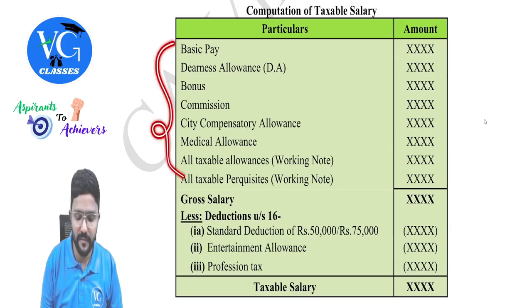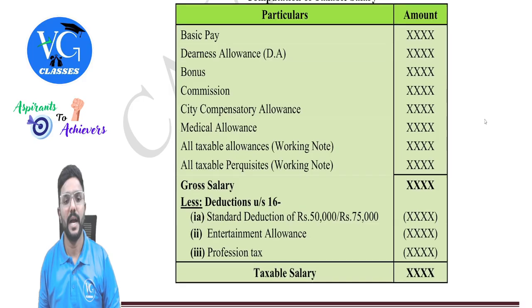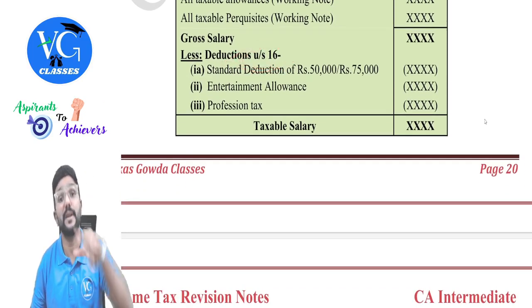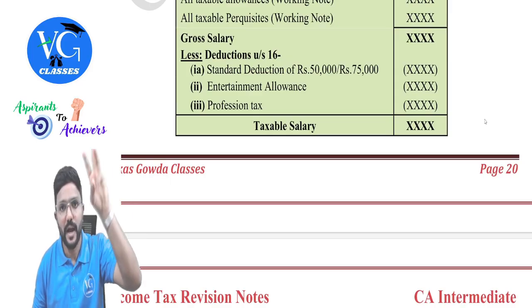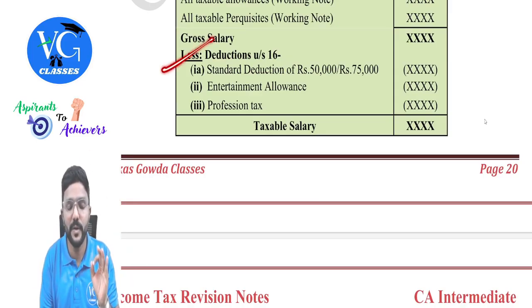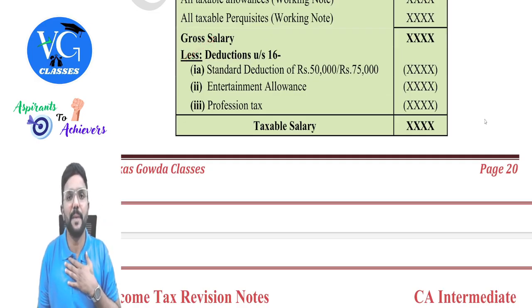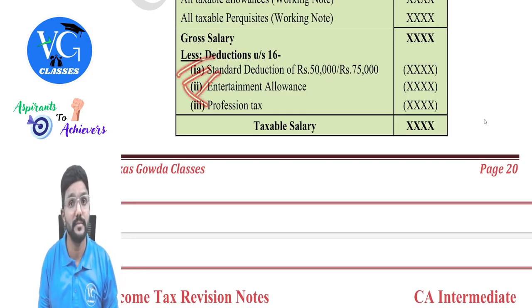When we add up all this, we get a figure called gross salary. And under gross salary, we can claim deduction under section 16 from gross salary. Got it? And these are the deduction which is available only for an employee who has salary income. Now assume I am an assessee who doesn't have any income under that salary. Can I claim these deductions? No, sorry.